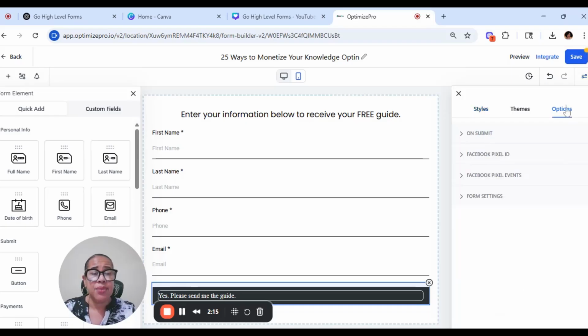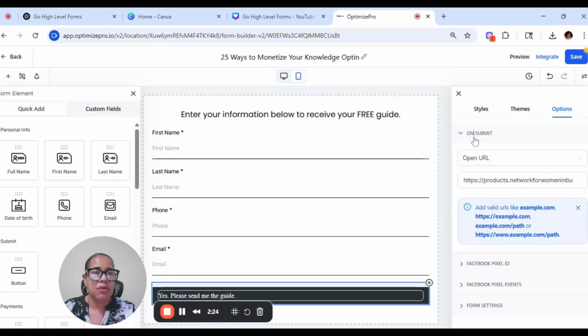So you click on options, and this is where you direct the form with regards to what to do after people click on the submit button. You have a couple of options. You can click on the drop down and tell it exactly where you want it to go.